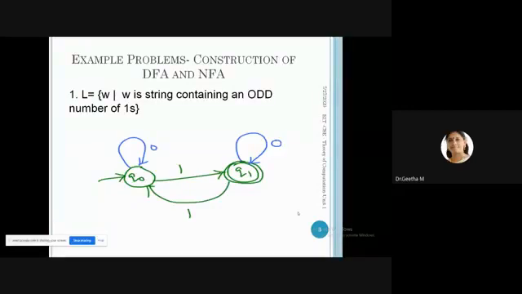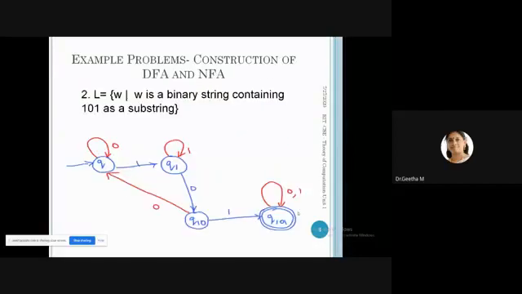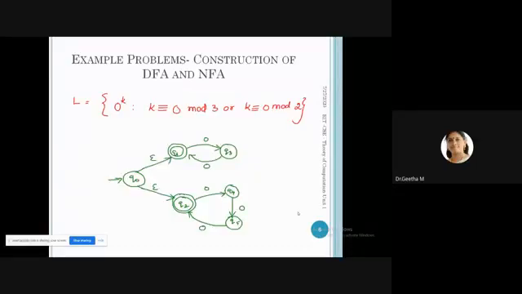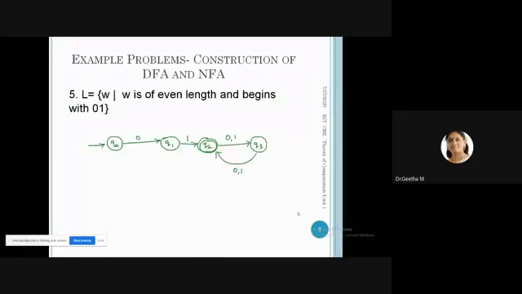Actually, a representation of odd number of ones. This is a binary string containing 101 as a substring, followed by a string beginning with 101. Then this is a different category. Modular operation we have applied here. Mod 2 we applied in one part, and in another part, mod 3. Altogether, we combined them into the state Q naught. This is the last problem we saw in the last class.